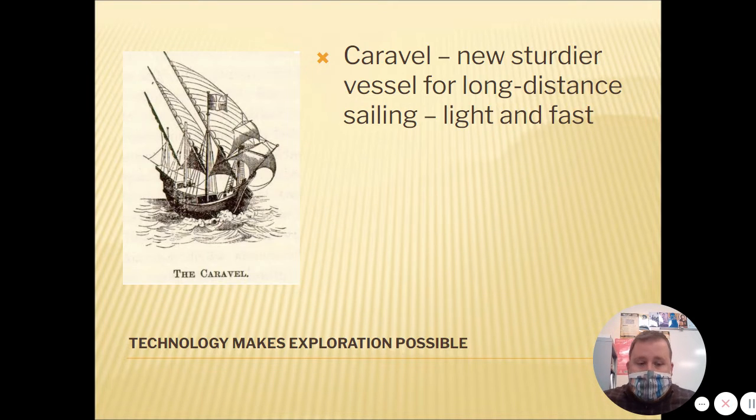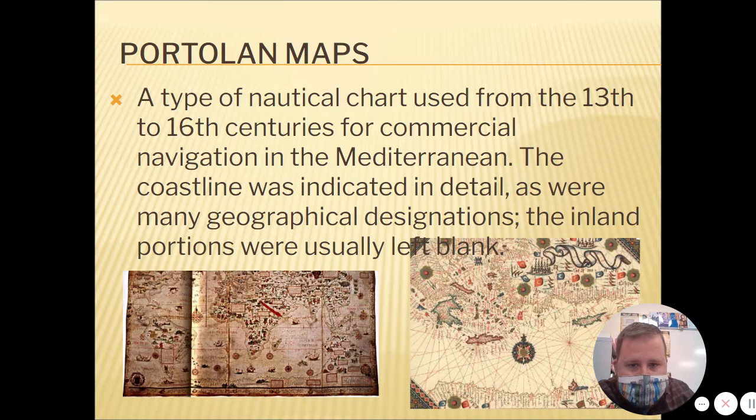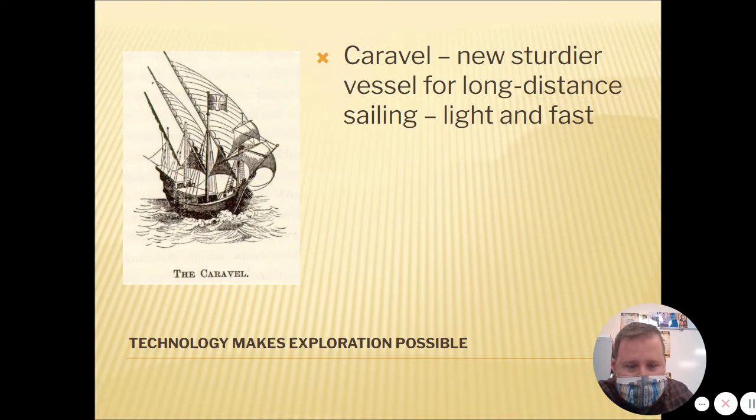Okay, now this is the important part for today: technology makes exploration possible. So technology is used from all parts of the world during this time, and these Europeans have access to this technology, and that really helps make the exploration that much more achievable.